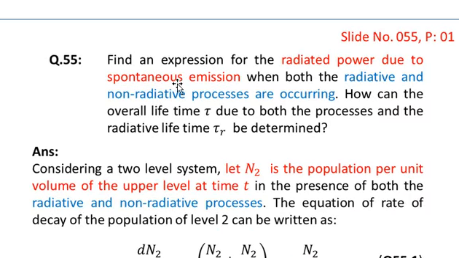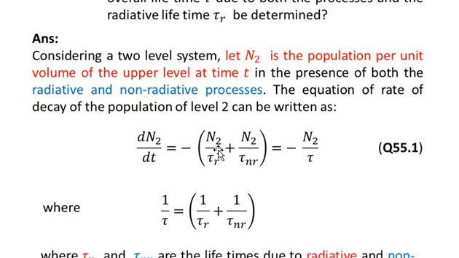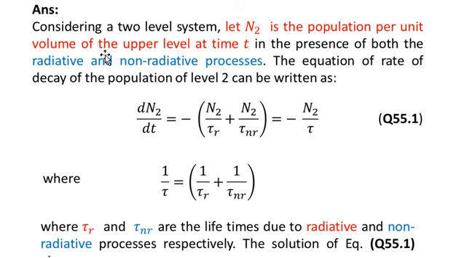Question: find an expression for the radiated power due to spontaneous emission when both the radiative and non-radiative processes are occurring. How can the overall lifetime tau due to both processes and the radiative lifetime tau r be determined? The answer is, considering a two-level system, let N2 be the population per unit volume of the upper level at time t in the presence of both the radiative and non-radiative processes.